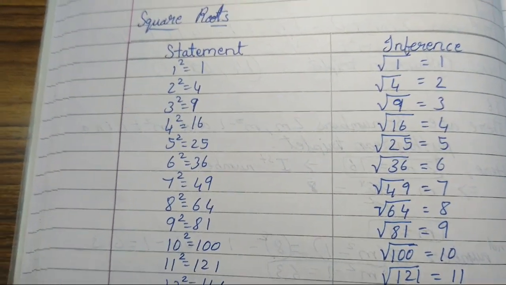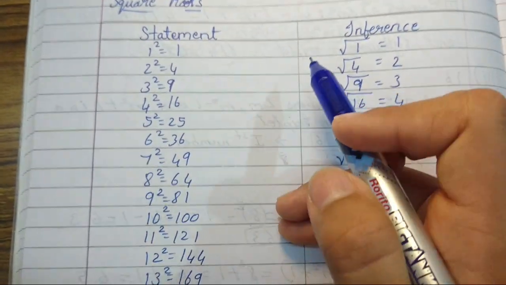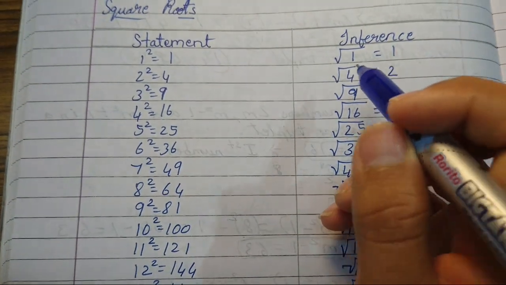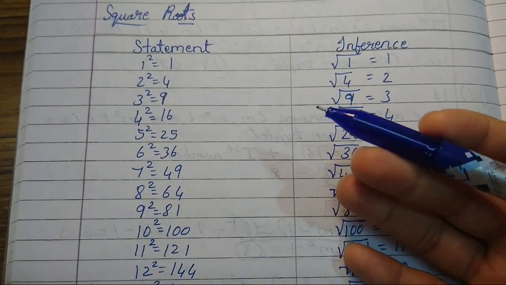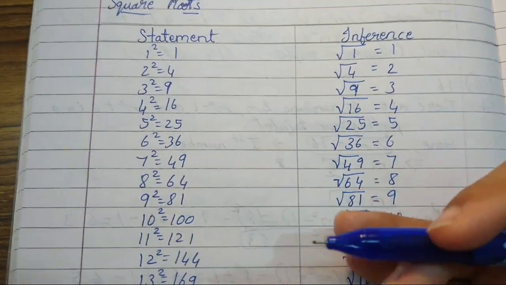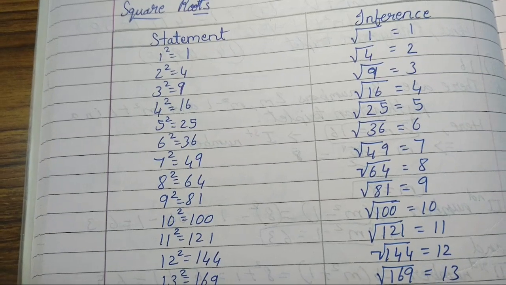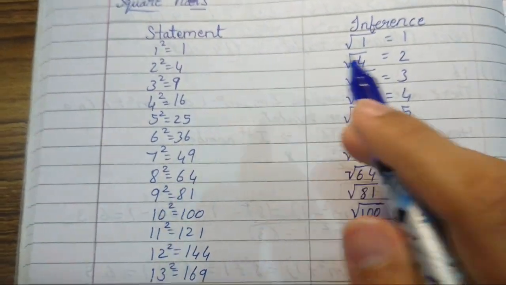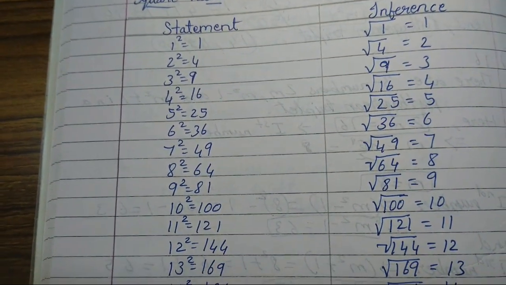Okay. So here if I take 1 square, it is 1, right? So if I take root of 1, it will be 1 as always, right? 1 square is 1. If you multiply 1 a thousand times, it will be 1 only. If you multiply 1 a lakh times, it will be 1 only, right? Similarly, 2 square is 4, and if I take root of 4, it will be 2, right?